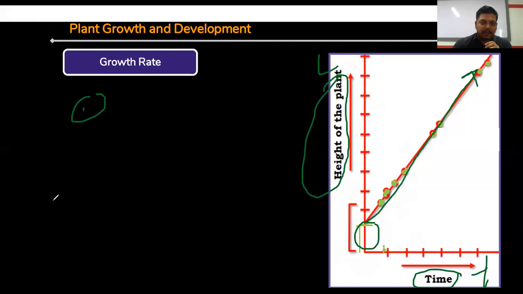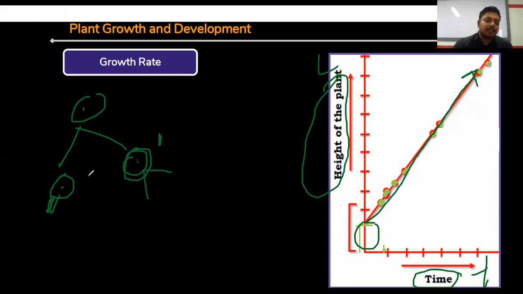Out of two cells, one cell is always specified for cell proliferation, cell function, cell maturation, and the other one will always be undergoing the dividing process. Clear? One is specified for cell growth, cell maturation, cell elongation, and another one will be undergoing the cell division process. So that's why it is showing unlimited growth. Clear?